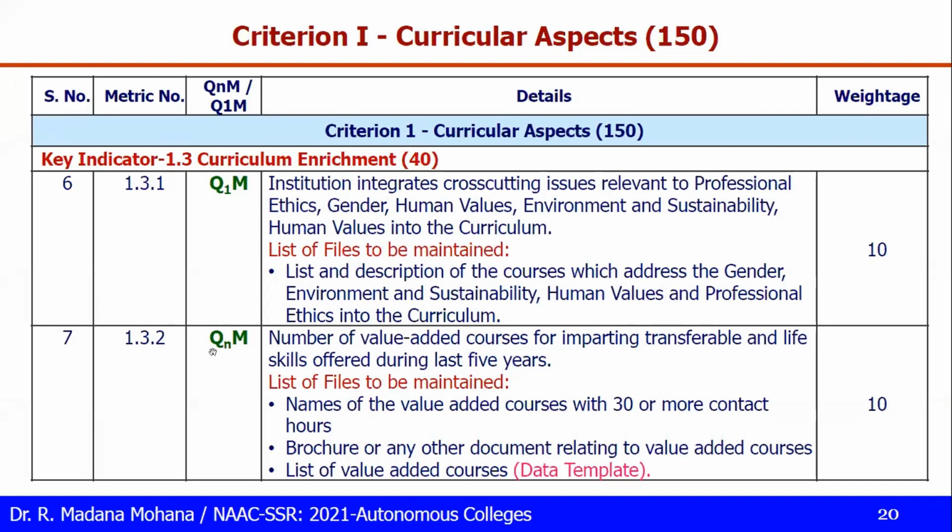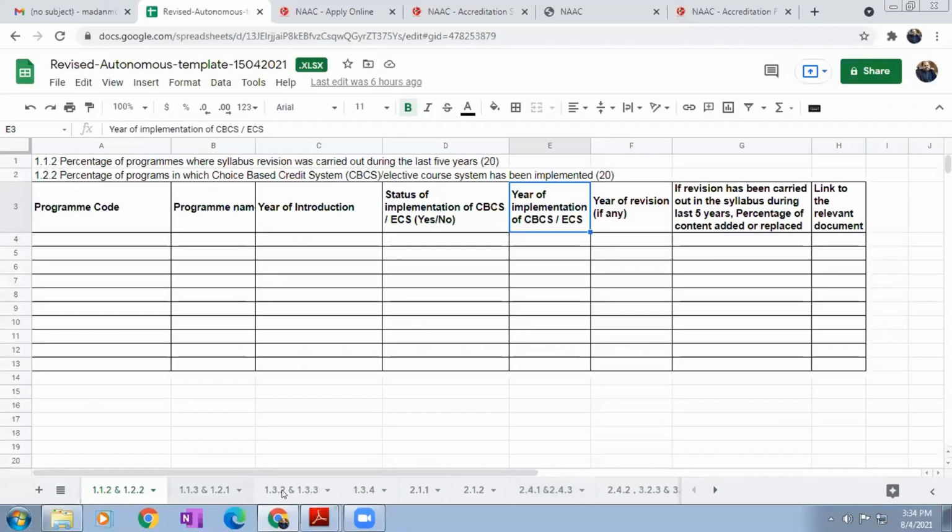Then 1.3.2, again a quantitative metric: number of value added courses for imparting transferable and life skills. The files to be maintained are the names of the value added courses. Only value added courses with a minimum of 30 or more contact hours will be considered. If it is less than 30 hours, it won't be considered. For all these courses, for all the years, you have to maintain the brochure or any other document relating to the value added courses. Then the data as per the data template, see 1.3.2.